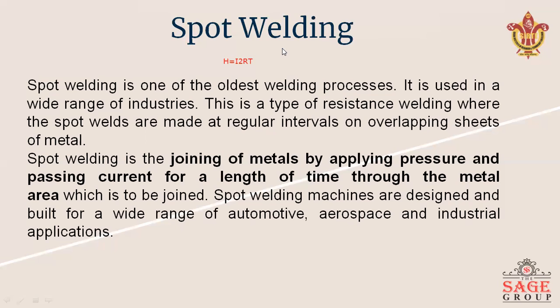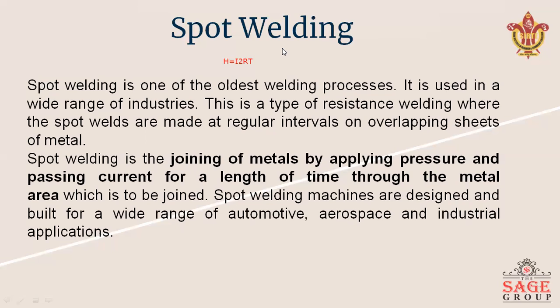After that we apply pressure on the workpiece which you want to join. Spot welding machines are designed and built for a wide range of automotive, aerospace, and industrial applications. Spot welding is the simplest and most widely used resistance welding method.